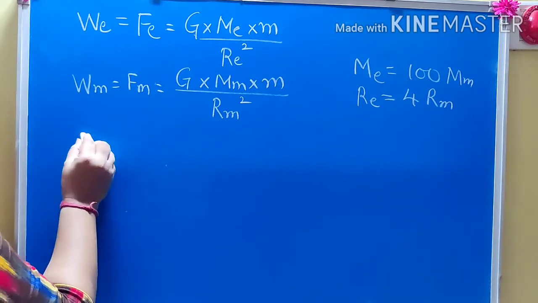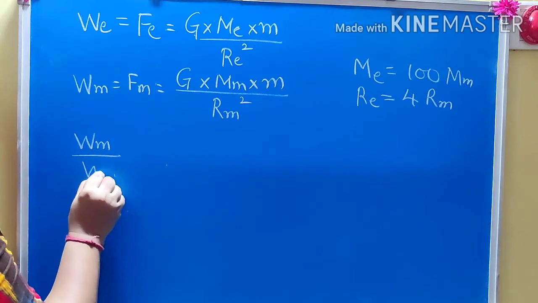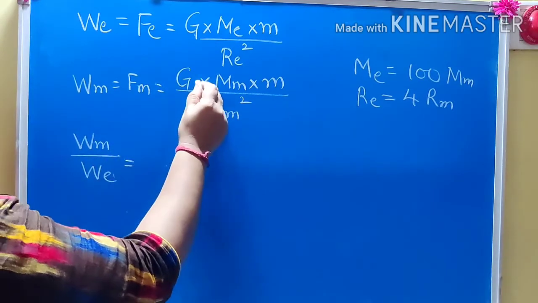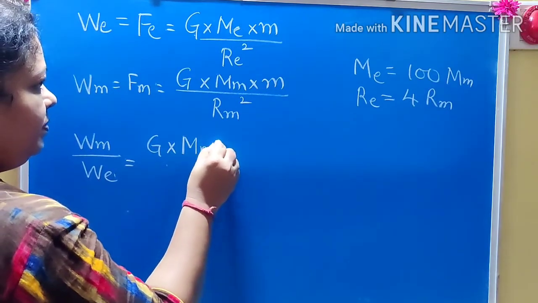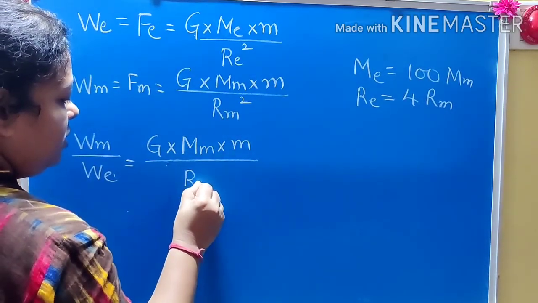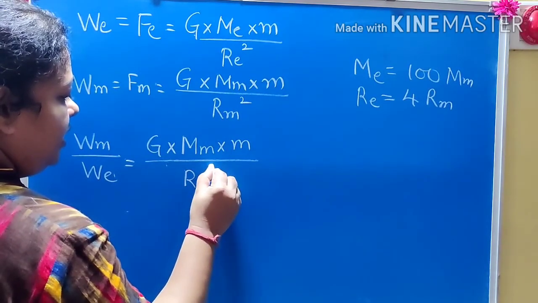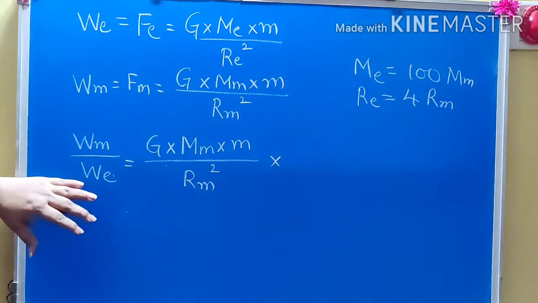Now here we will take the ratio of weight of moon to the weight of earth. So weight of moon is capital G into mass of moon into the mass of the object upon square of the radius of moon, upon W_E, that is weight on earth.